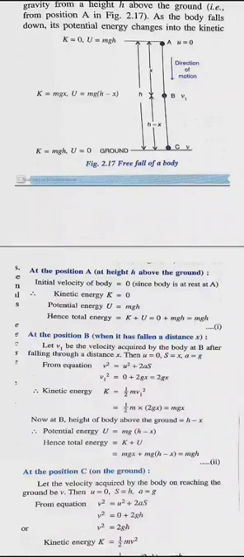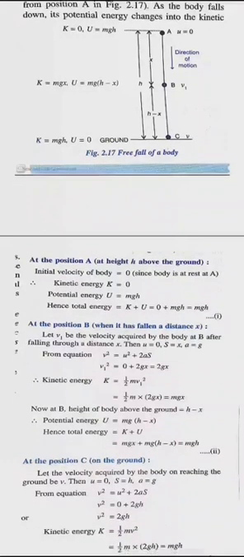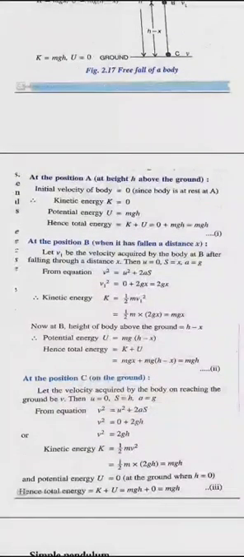v square is u square plus 2as. u is 0, a is g and s means displacement, which is h. So v square will be 2gh. Substitute in the formula half m v square. You will get half m, and instead of v square, you write 2gh. The 2 cancels, you get mgh. Now add kinetic plus potential. You will get mgh plus 0, that is mgh. So we have mathematically derived that total energy remains constant during a free fall.